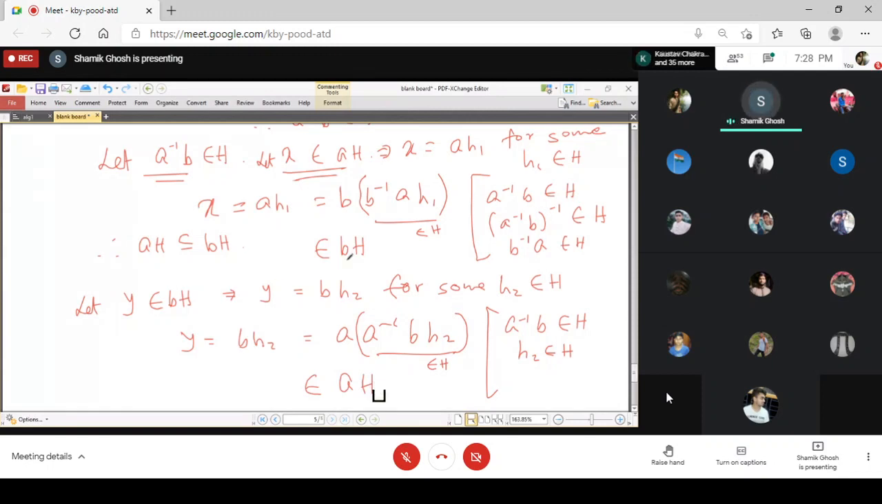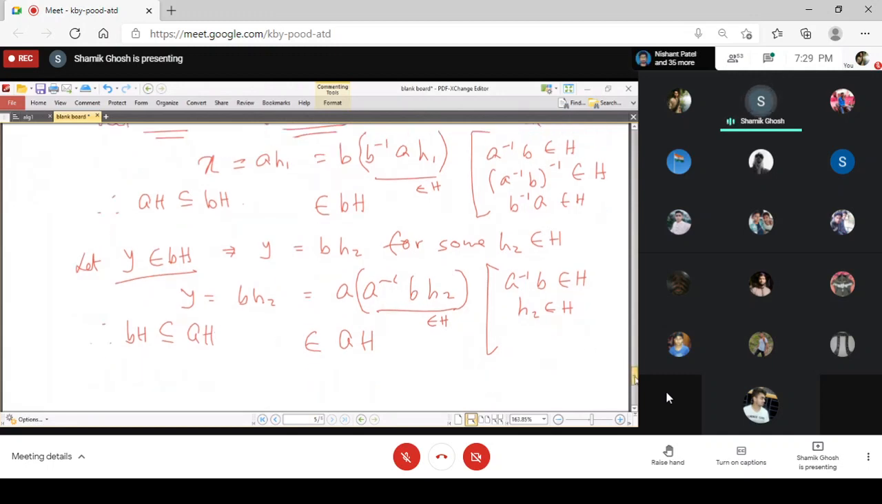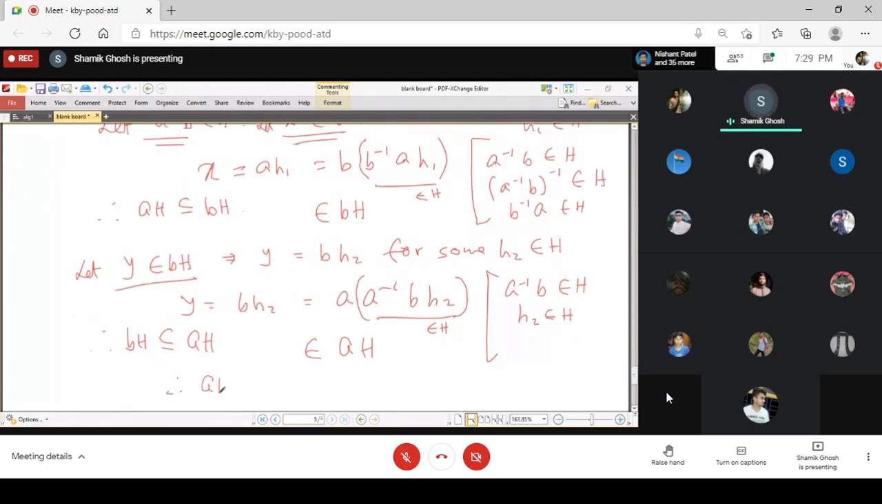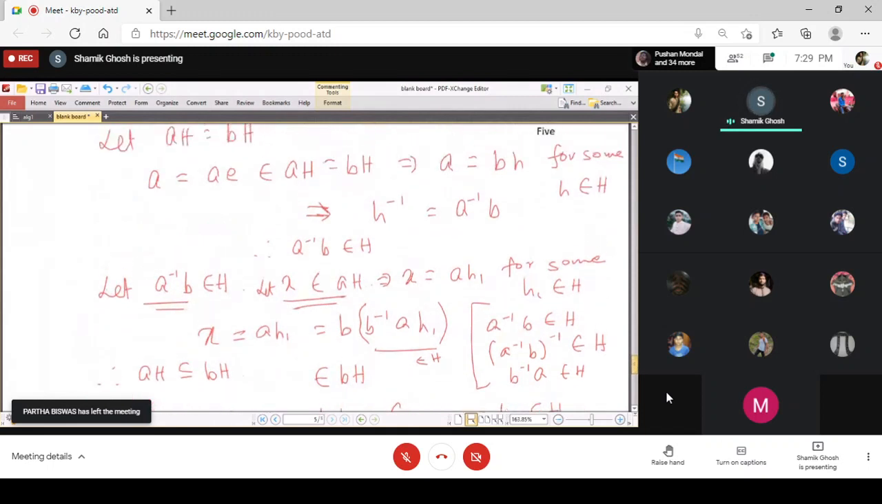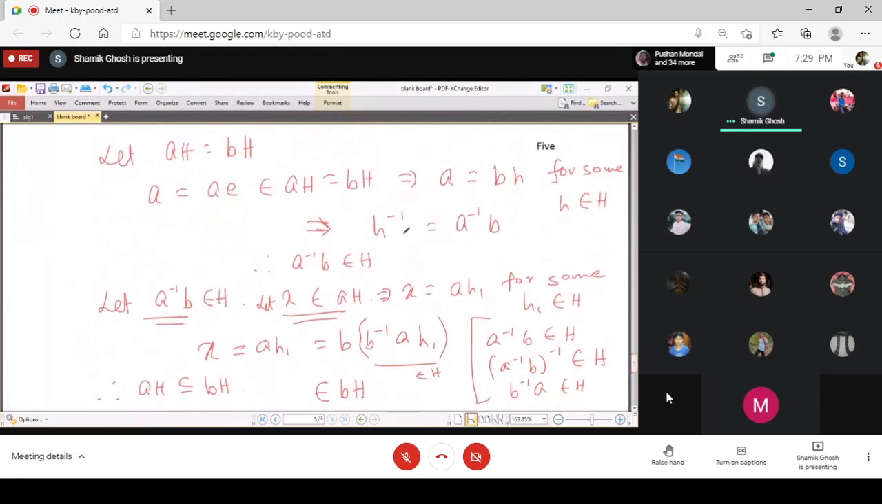And so you see that we are starting with y belongs to bH and ending with y belongs to aH, and so we get that bH is a subset of aH. And these two give us that aH equals bH. So these two properties are proved here. The proofs are just simple, but just writing meticulously and applying some small tricks, like here.